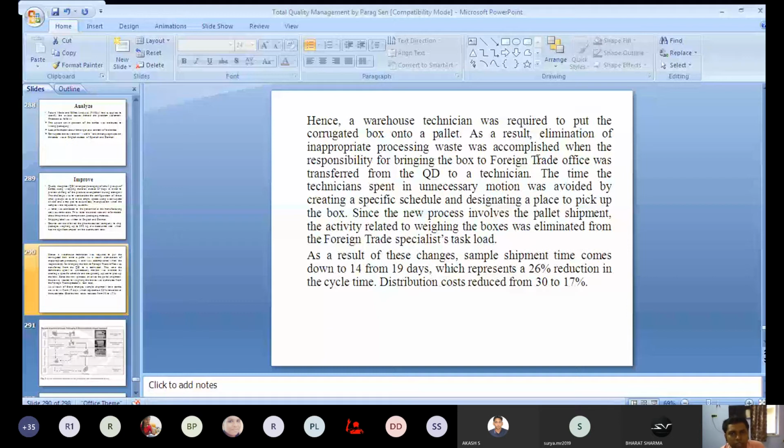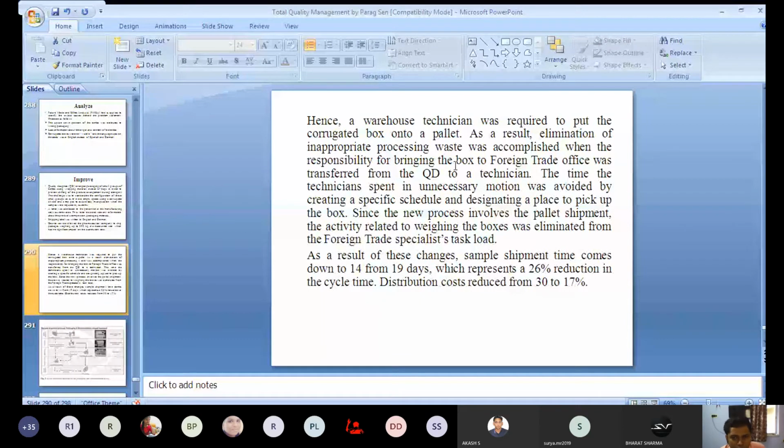How is the process being improved? The new process involves pallet shipment. The earlier process dealt with box shipment, and the responsible person was the quality design.